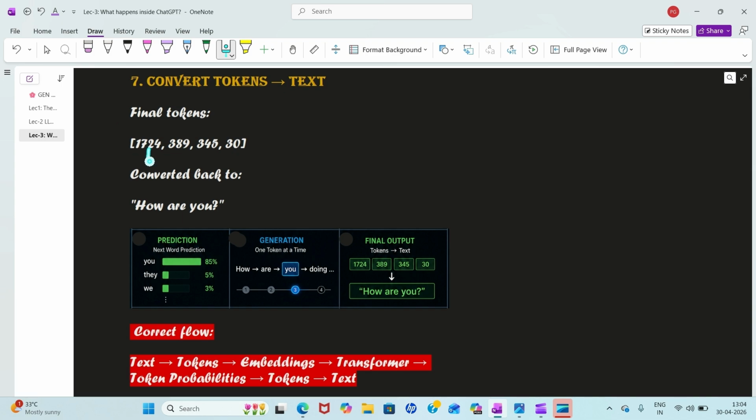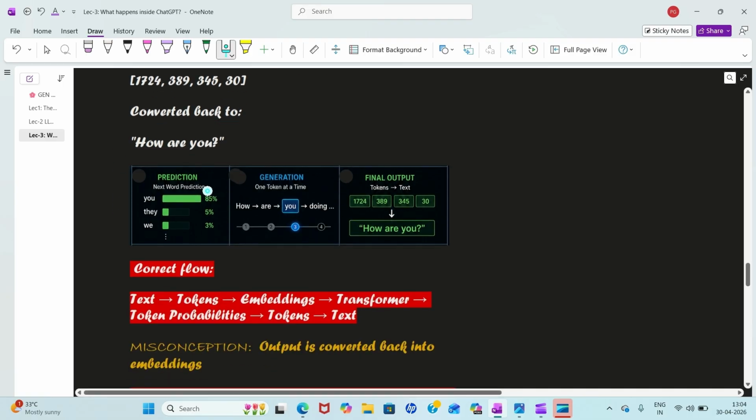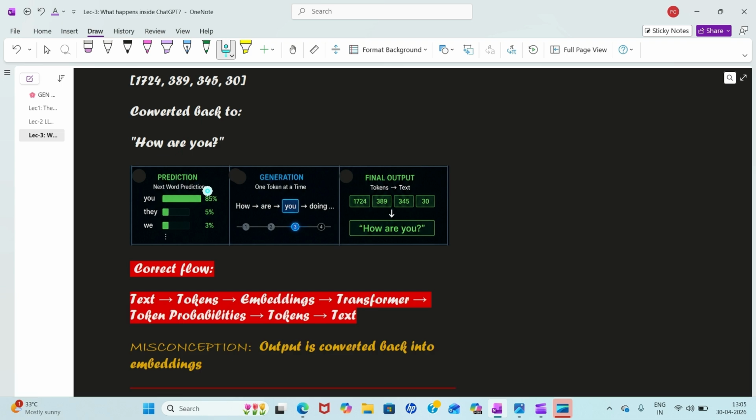Now we need to convert these numbers into our text, and we convert this by looking at our own vocabulary or dictionary, whatever we have created in the model. So we look there, we map each number to the required human text, and then to us, the users, ChatGPT gives the final text which we can read. Okay, so now if you ask me "how are you", we got this sentence. So in the output, were the embeddings working?